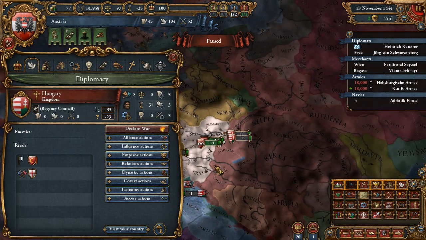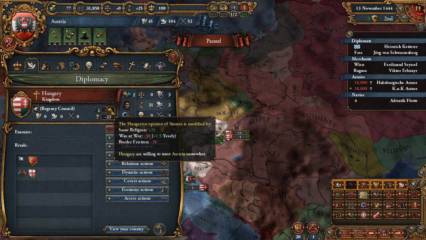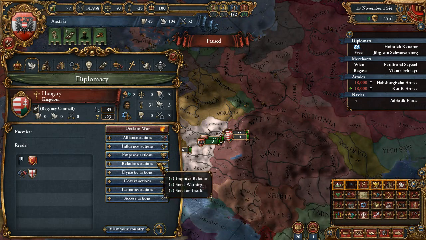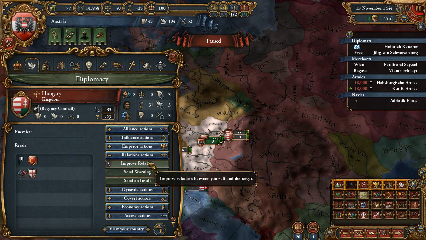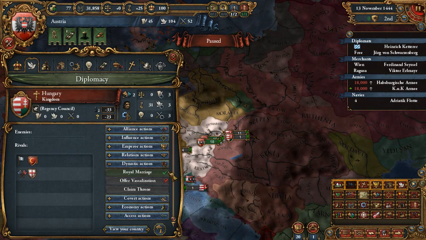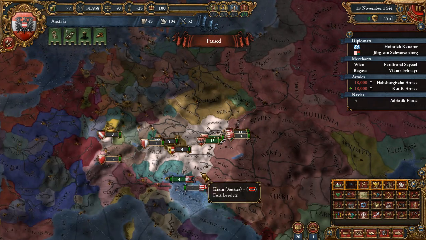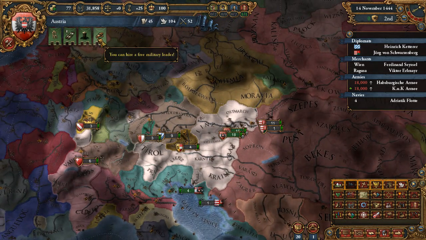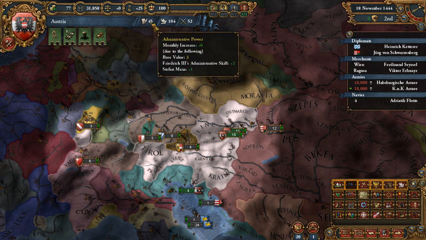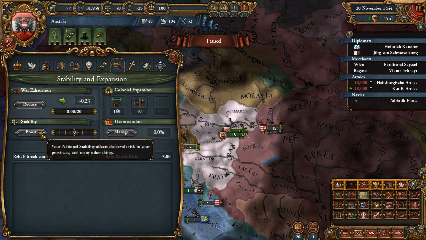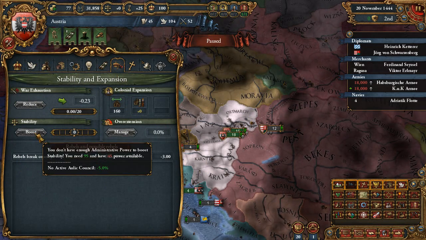Alright, so let's see here. Hungary. We maybe wanna ally them. I mean, we have 8 relation spots, so I guess we can afford that. How much does it really cost to boost my stability anyway? 95.